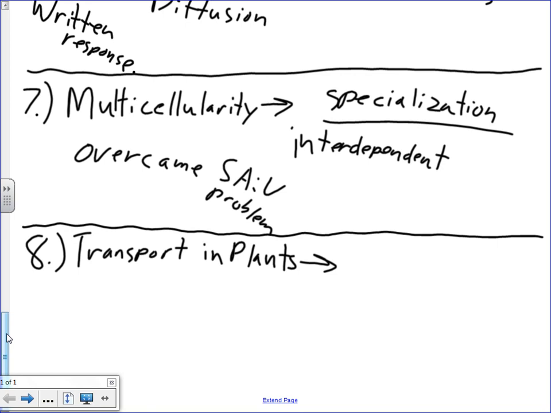So transport in plants. What process is most involved there? Sorry, that's one of the factors. Yeah, osmosis is the transport one. Osmosis is what draws the water up the plant. As the water evaporates, the salts get left behind. You need to understand that process very, very well, because I will ask you to explain it, which means it's going to be where? In the written response. There's probably also some questions in the multiple choice about it. It's that important.